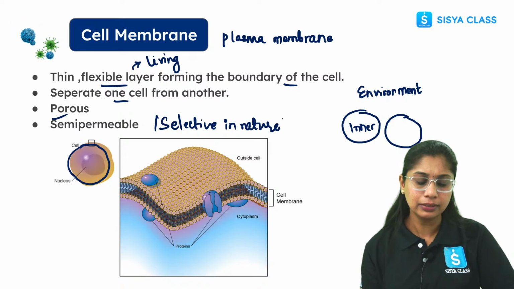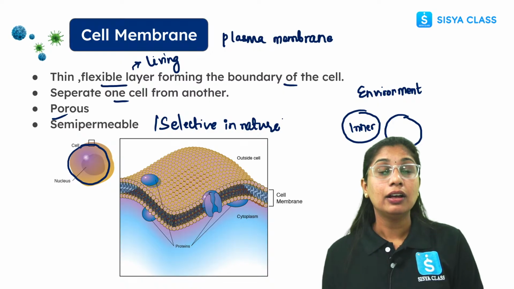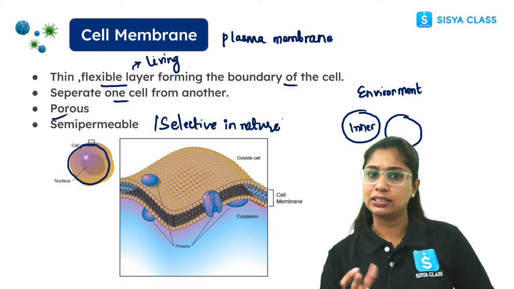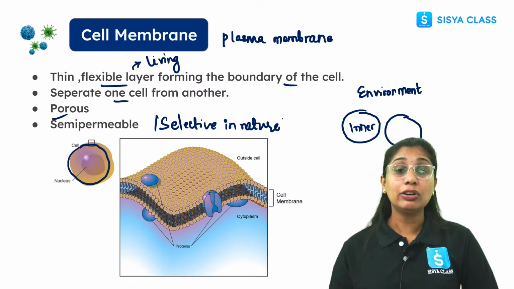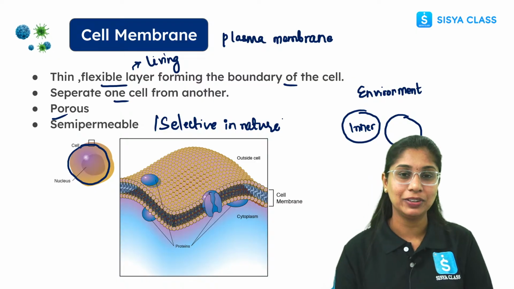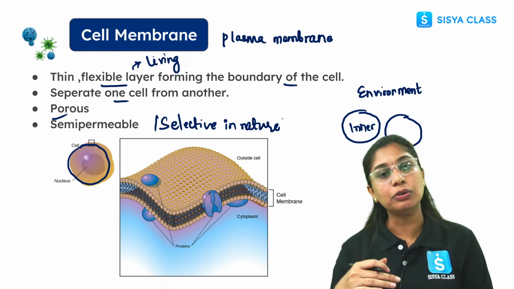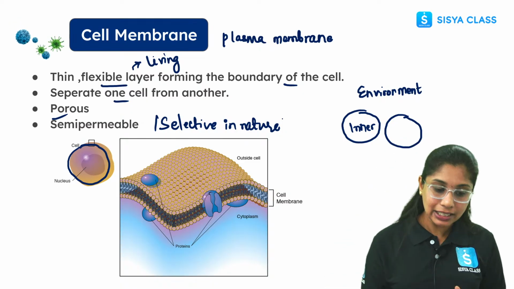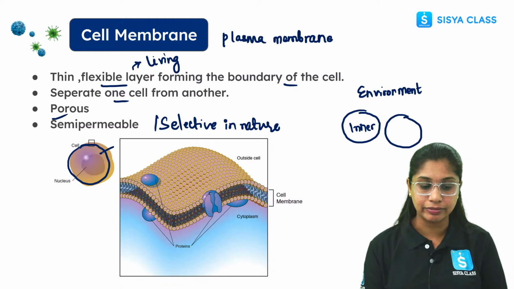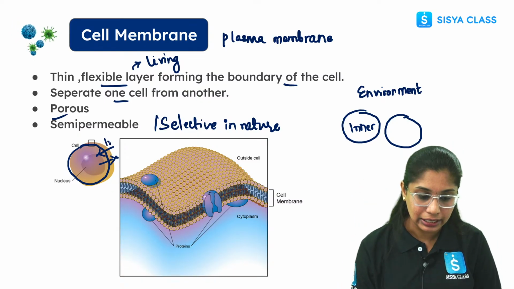So, for example, let's say, will you allow strangers in the house? No, right? Will you allow your mother's or your dad's friend? Yes, but only till the hall. Will you allow your best friend, your parents in your bedroom? Yes, definitely. So here you are selecting who can enter your room and who can exit your room. Similarly, this cell membrane is selective in nature. Here it is deciding which ions, which molecules will enter into the cell and which will leave the cell.